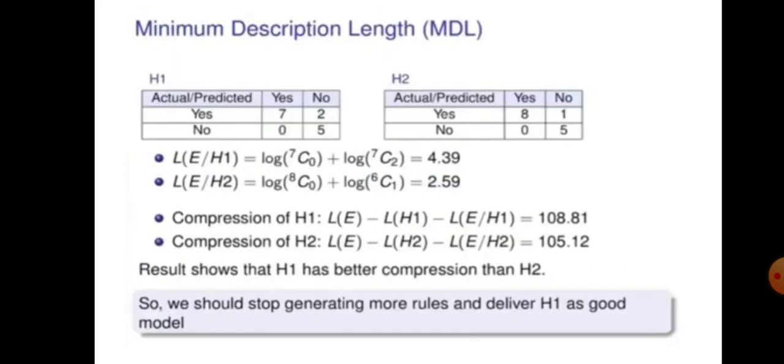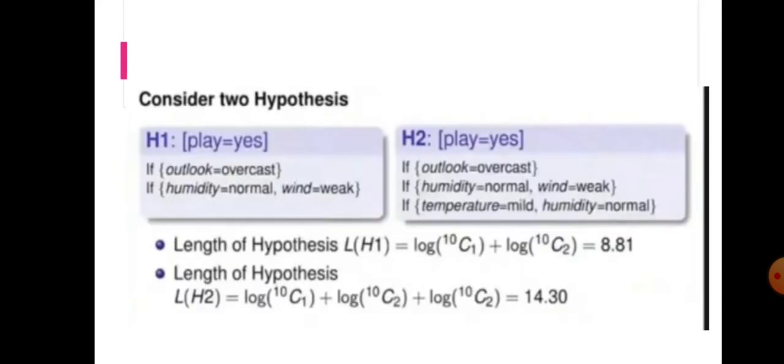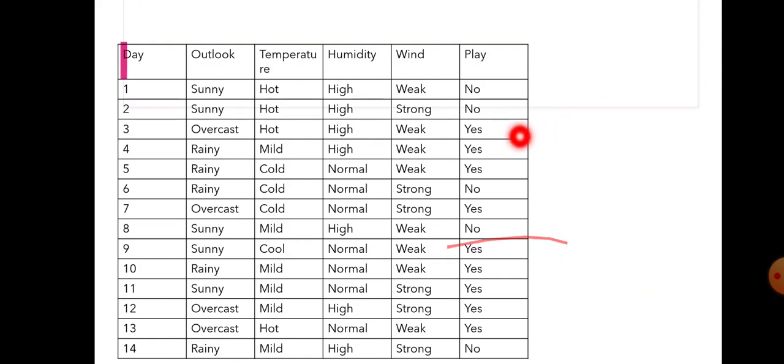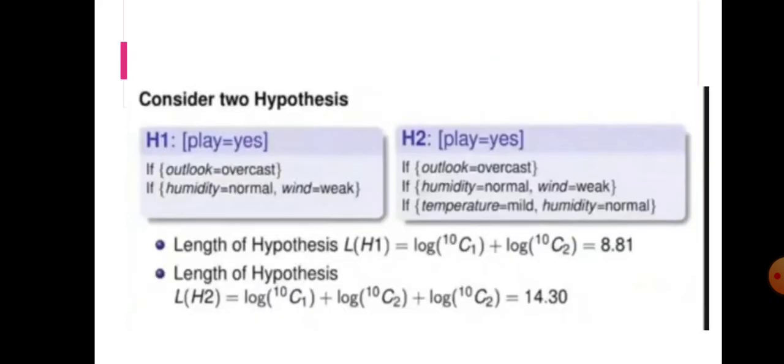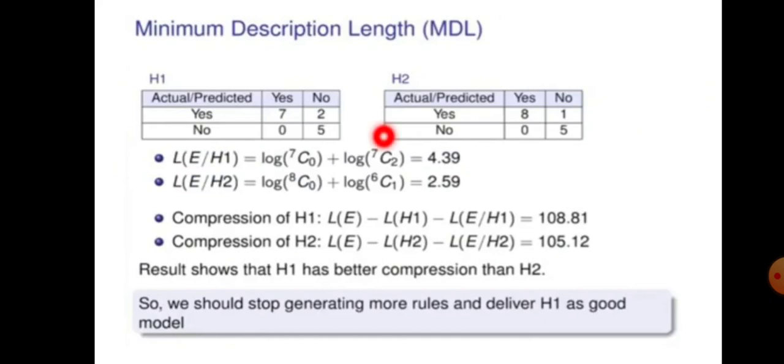Okay. This table is actual versus predicted. In my table, how many yeses do I have? 1, 2, 3, 4, 5, 6, 7, 8, 9. I have 9 yeses and the remaining 5 nos, right? Out of 9 yeses, my model H1 predicted 7 yeses correctly, 2 yeses wrongly.